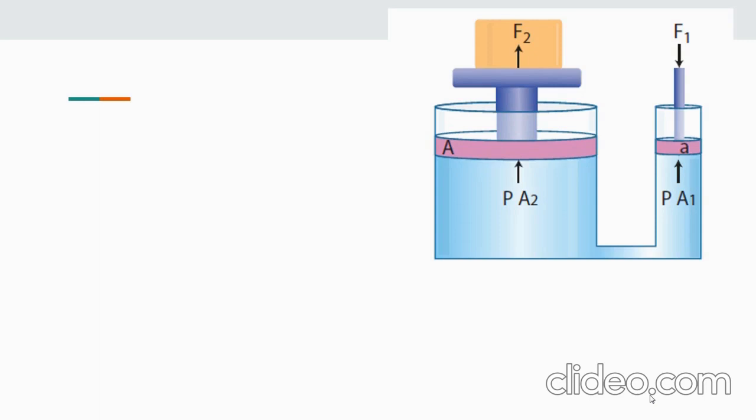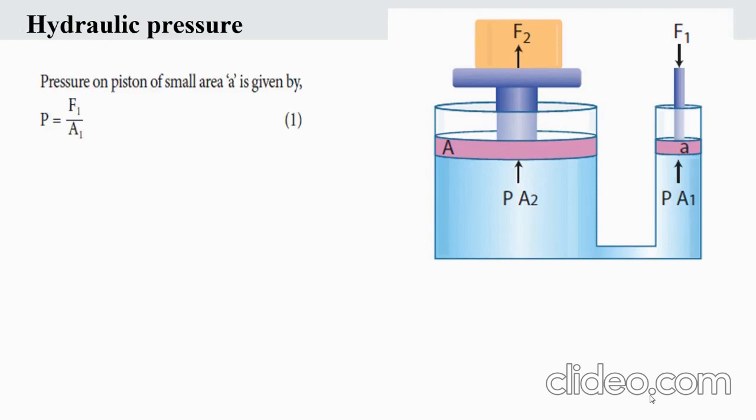The force F1 is applied on the piston of small cross-sectional area small a. The pressure P produced by the small piston is transmitted equally to the large piston, and a force F2 acts on A, which is much larger than F1. So this is a hydraulic press. Pressure on the piston of small area is given by, pressure is nothing but force per area, right? We saw in the previous video. So since it is considered as F1 and A1 of small cross-section, we'll take it as P is equal to F1 by A1.